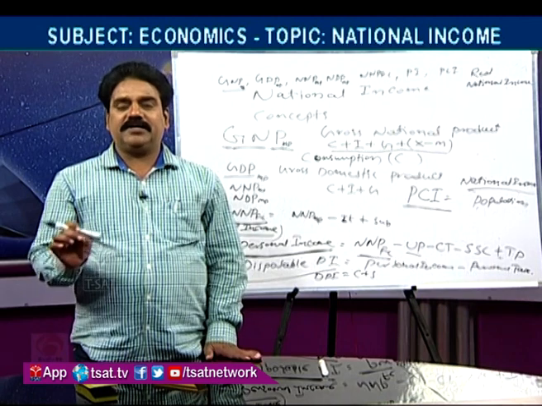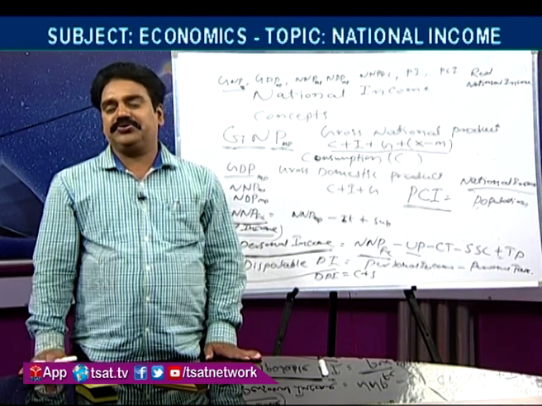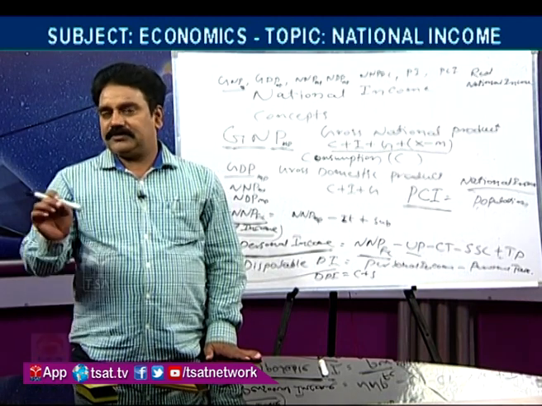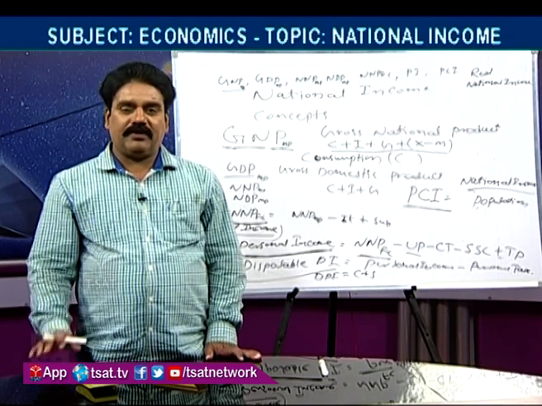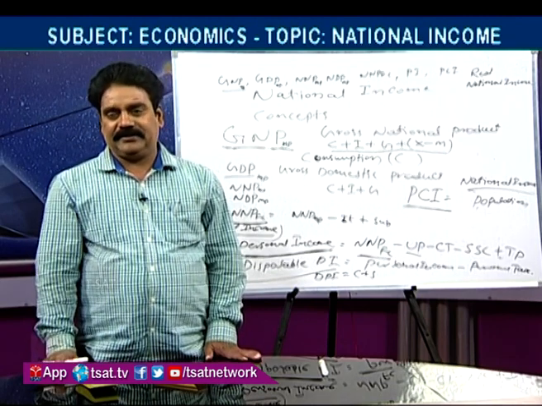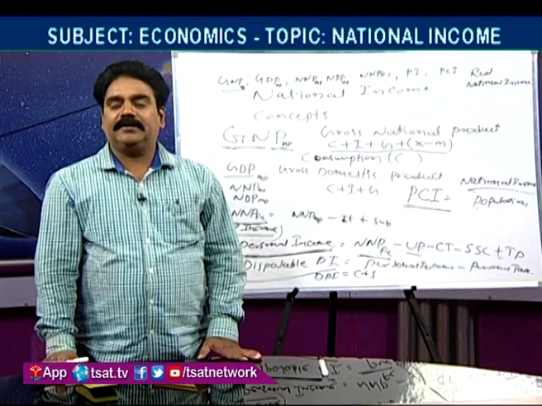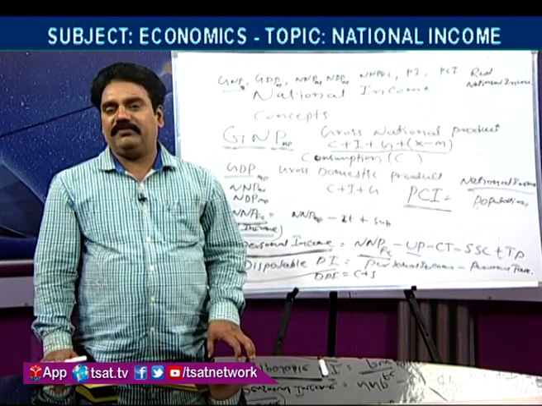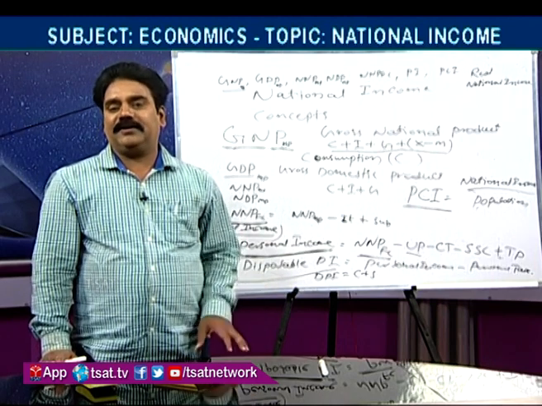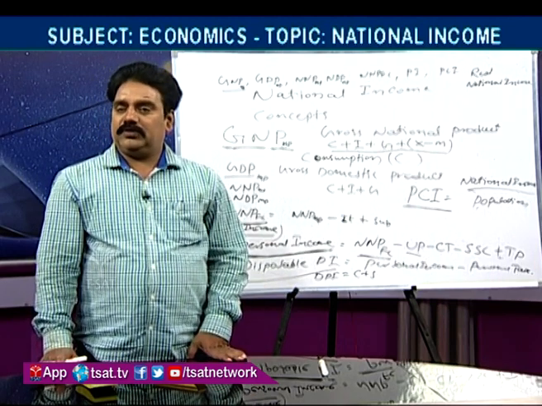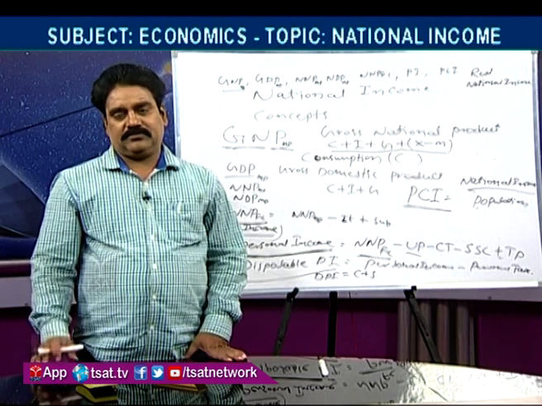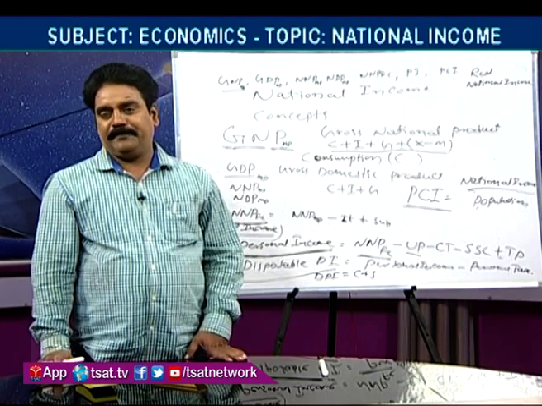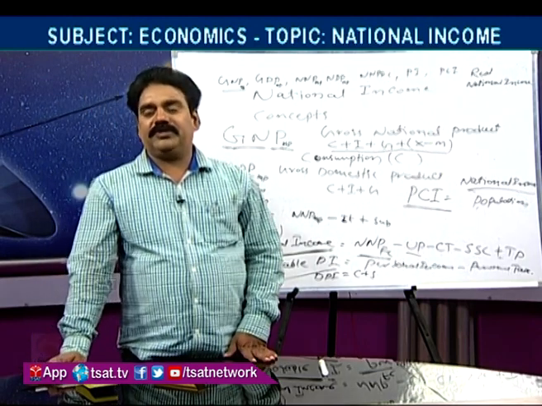Whatever the final shape of the good which is directly used or consumed should be taken to avoid double counting. Otherwise we won't get actual figures of national income. This is the difficulty in calculating national income, that it should not be calculated repeatedly. Okay, that is one problem we should avoid.